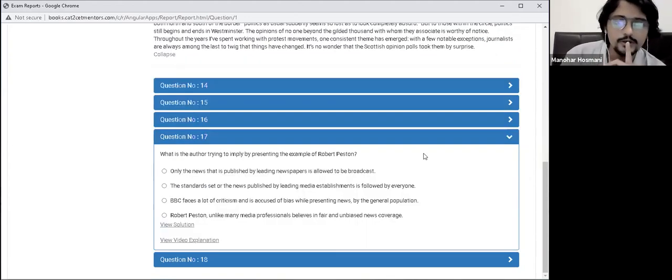What is author trying to imply by presenting the example of Robert Peston? Okay, now about these questions, it completely depends on how the person who has made the paper interprets it. That leaves a little margin for subjectivity, and that's something that I do not enjoy a lot.